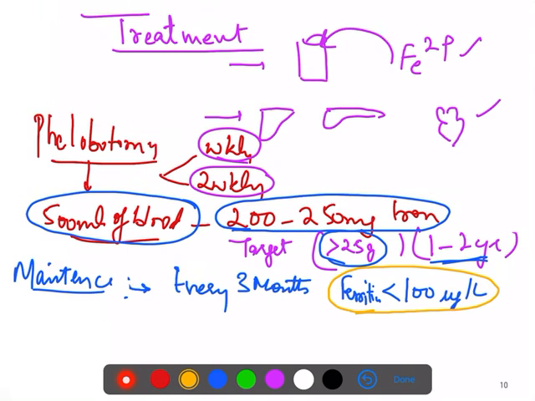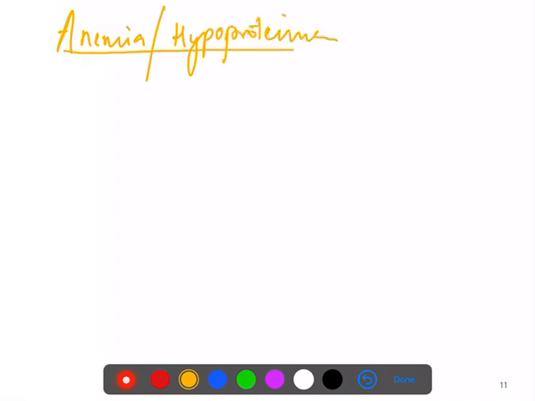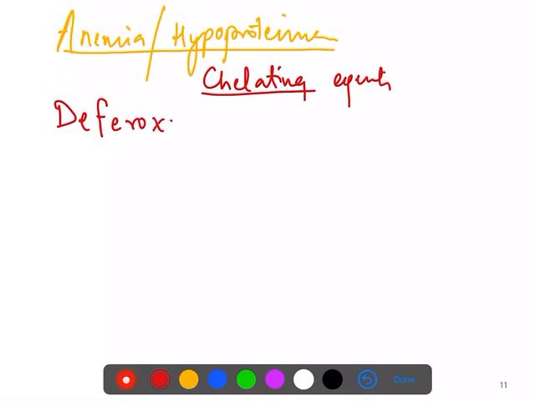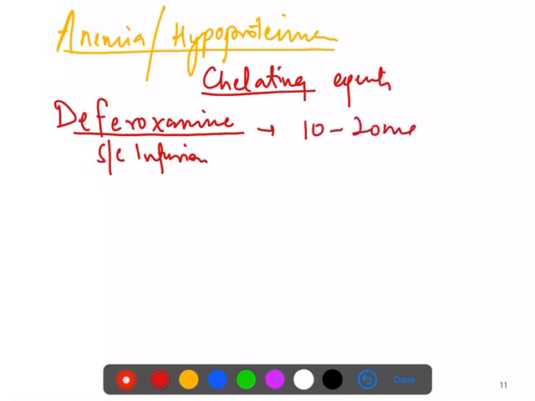Okay, if you can't do the phlebotomy, for example if the patient is having anemia or hypoproteinemia, you cannot do the phlebotomy because it will remove the blood and the protein, and that can complicate the situation. In that case you have to give chelating agents. Okay, so what are the chelating agents? One you can give is deferoxamine. Deferoxamine you can give as subcutaneous infusion, and it will remove around 10 to 20 milligram of iron.